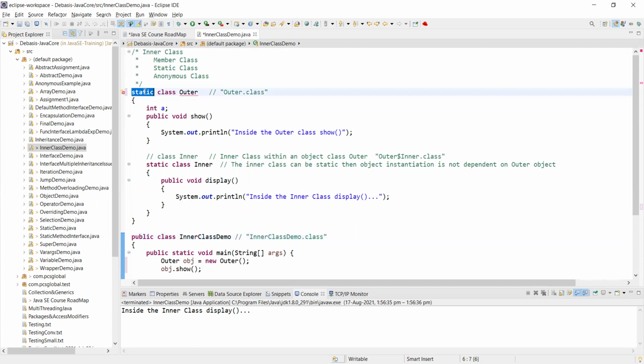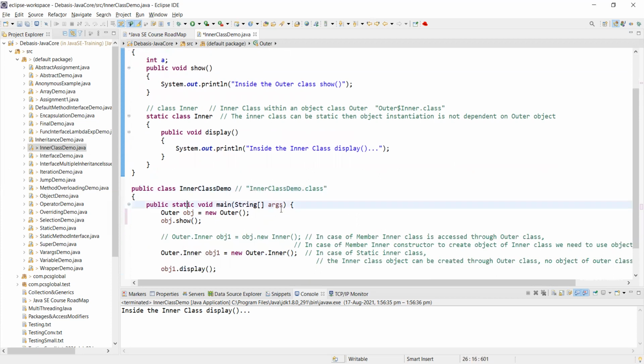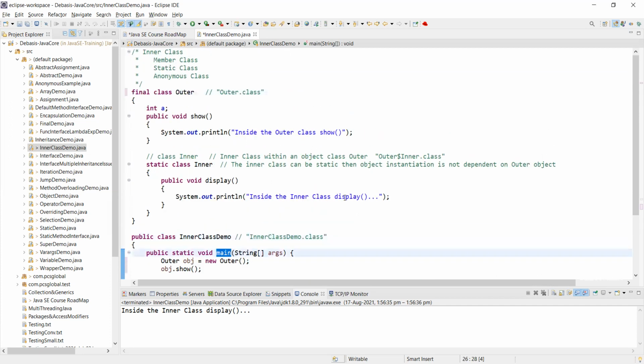So if you use, instead of... because static is also sort of a final, but for the main class, you cannot use static. Because here the static can be used for a method which is main. Because here you do not need any object instantiation to access the main method. But if the main class itself is static, then it is not possible.